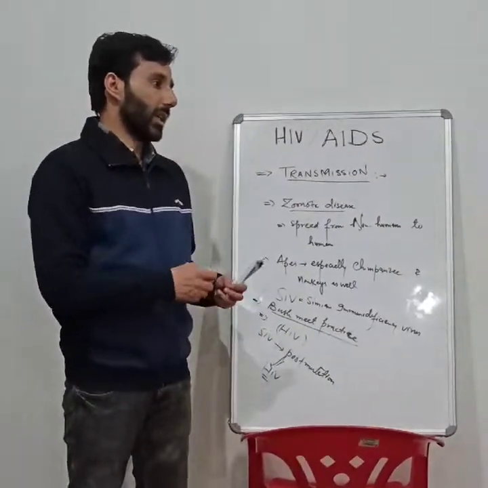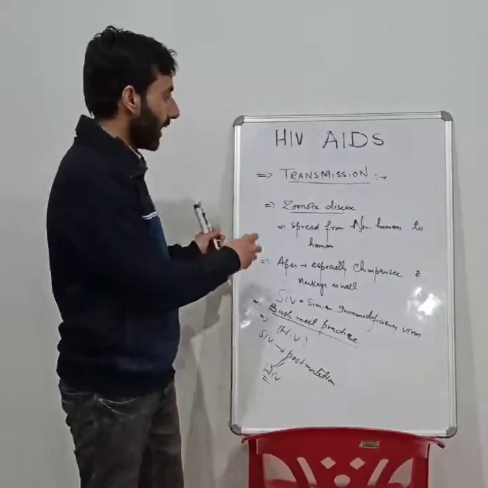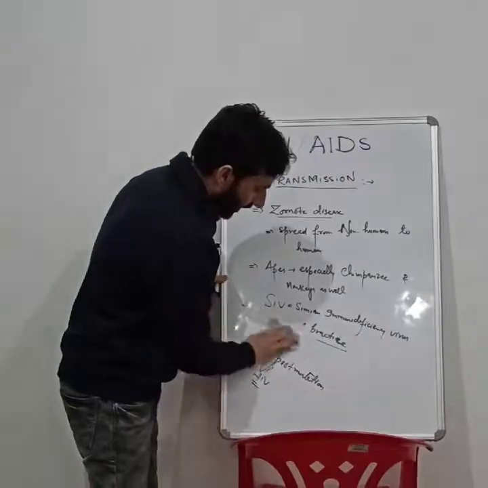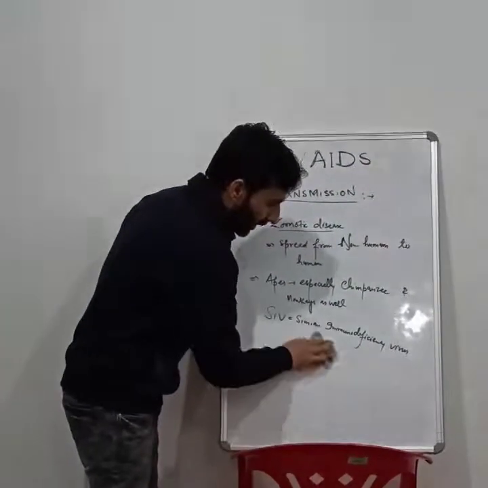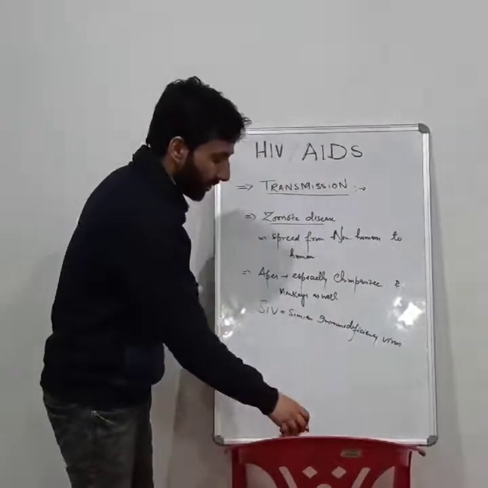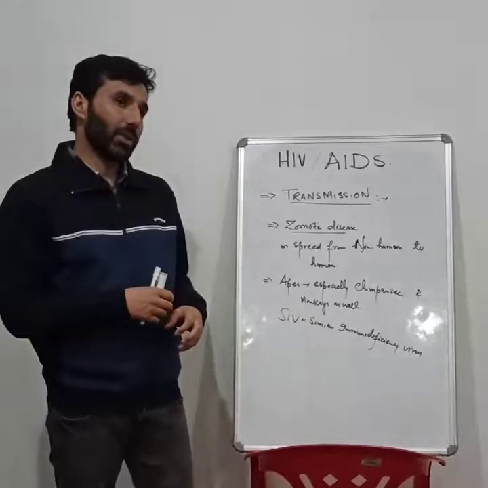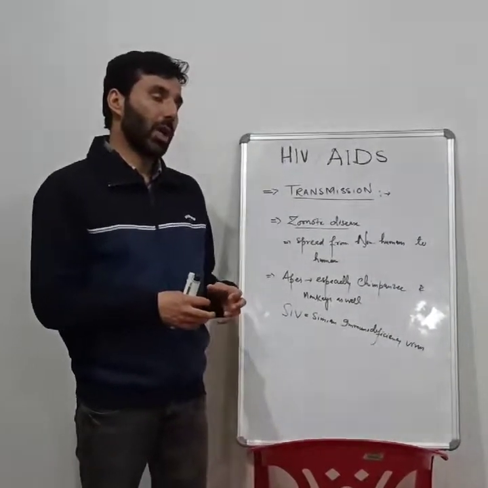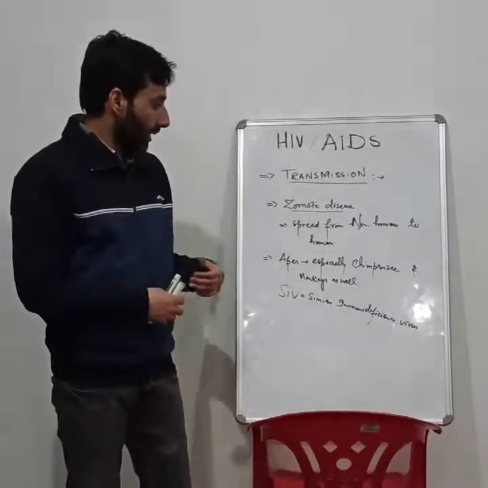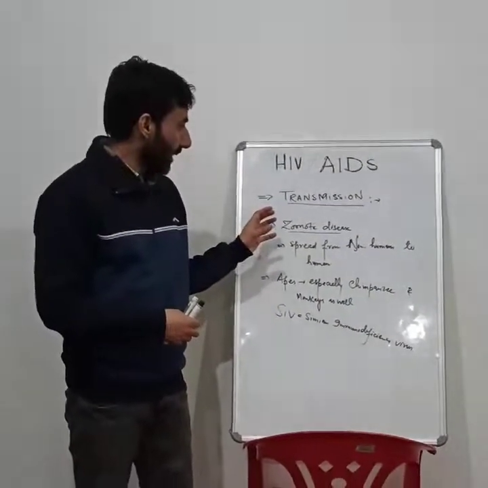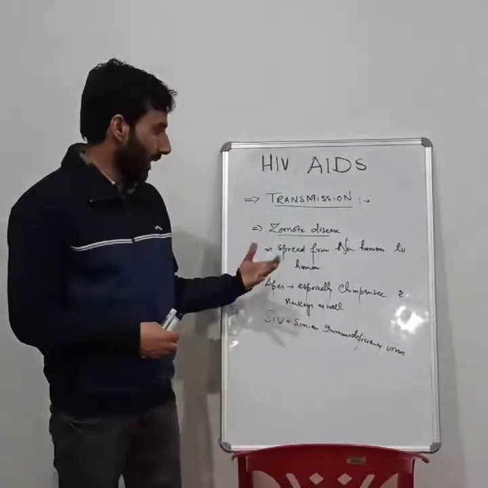After that, HIV started to transmit from person to person, especially those involved in oral, anal, or vaginal sexual intercourse. So it is a sexually transmitted disease. This was the basic transmission from animals to humans.